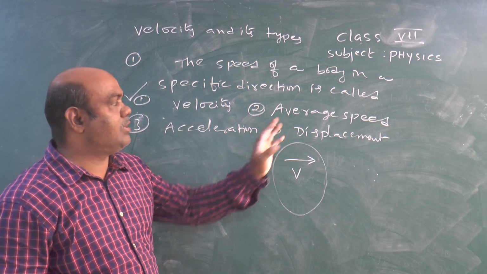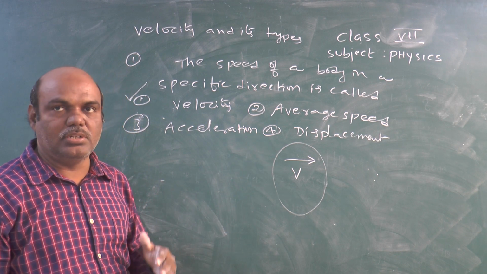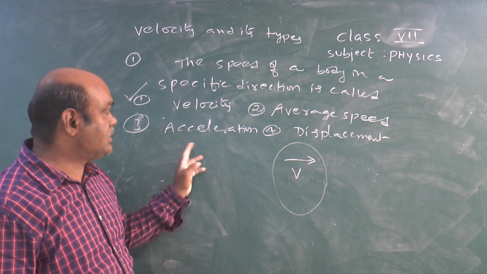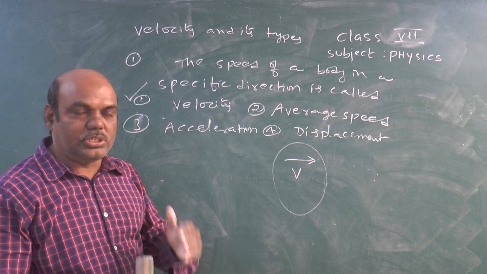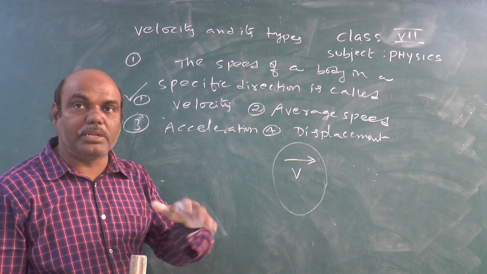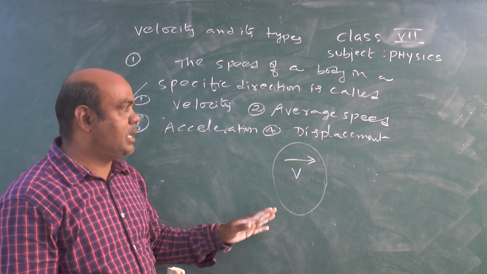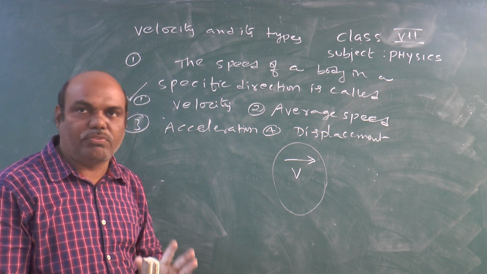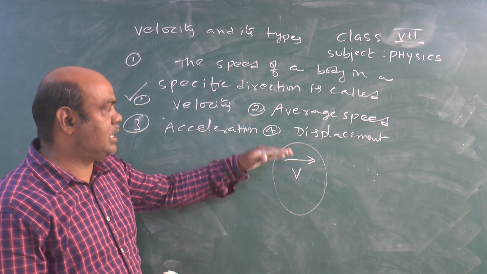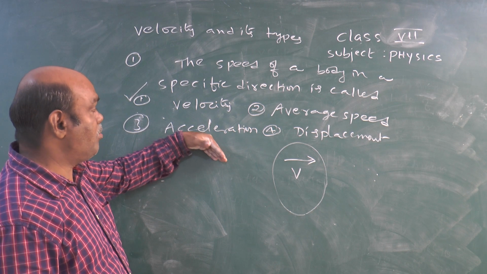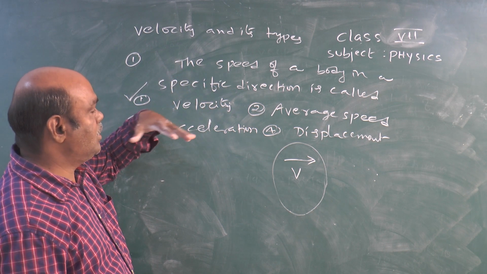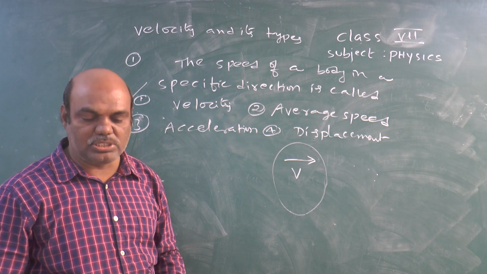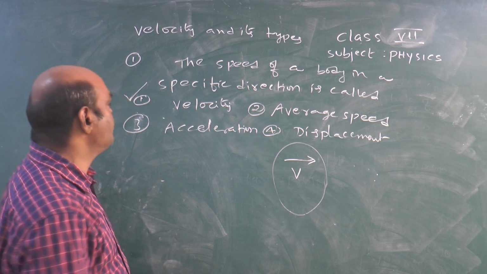Here average speed means the total distance by total time taken. Acceleration means the change in velocity of a body per unit time. Displacement is simply the shortest path between the initial point and the final point. So these are the other three quantities, but according to our concept, the speed of a body in a specific direction is velocity. So the first option is correct.